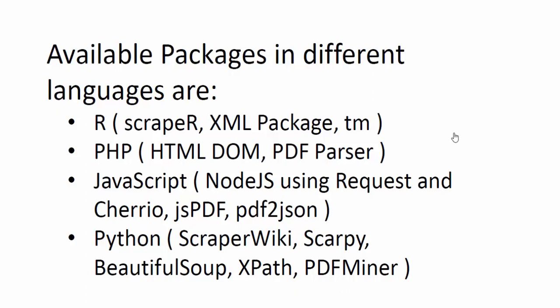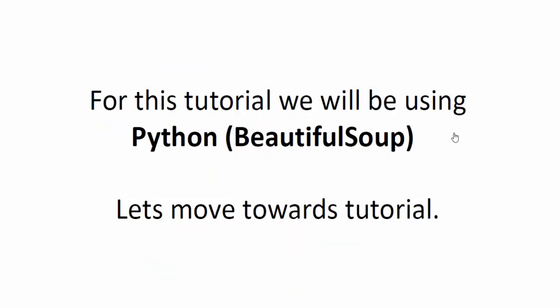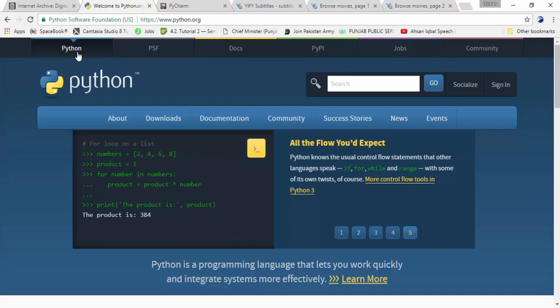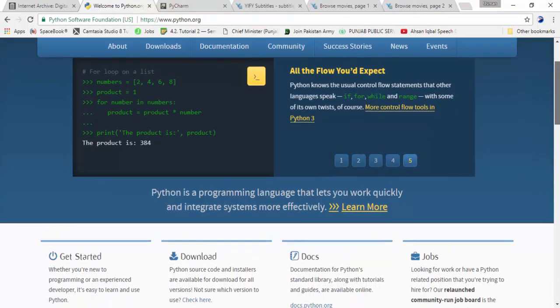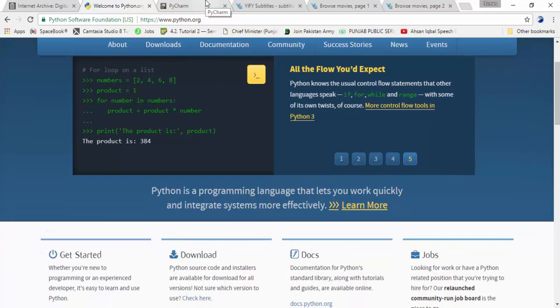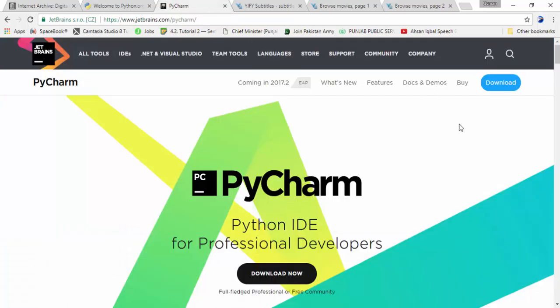In this tutorial, we will be using Python, and its package known as Beautiful Soup. Let's move towards the basic tutorial. We installed Python from their site, which can be downloaded from here, and I am using PyCharm as an IDE for Python, which can be downloaded from here.